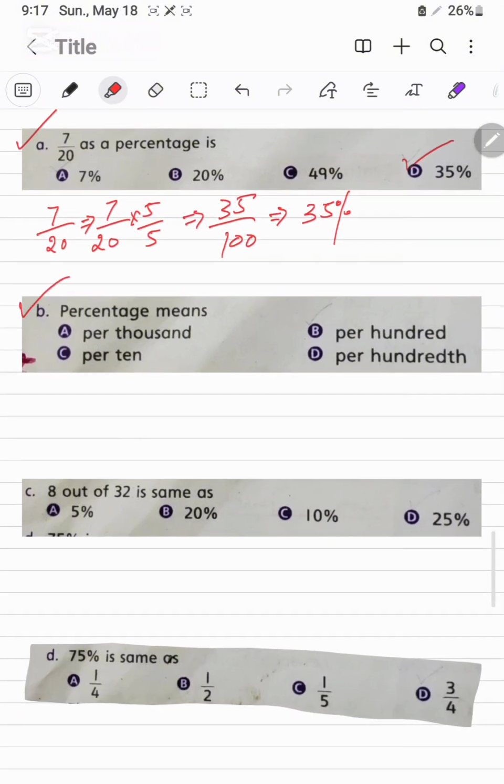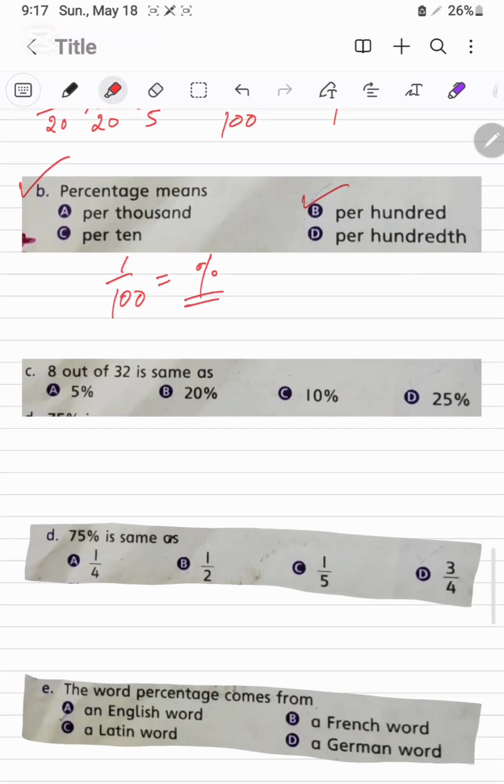Percentage means per hundred. Percentage means 1 over 100. So it is written as a percentage.